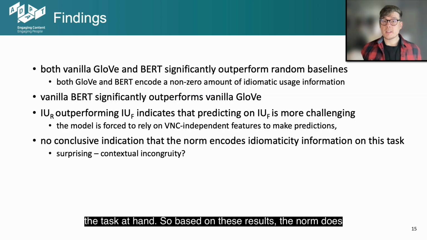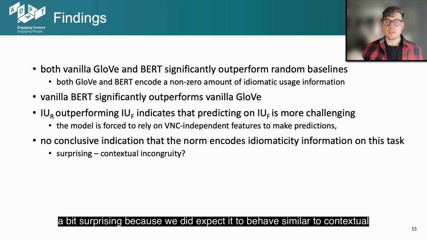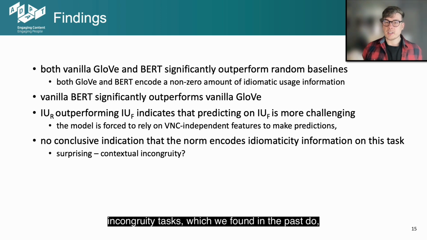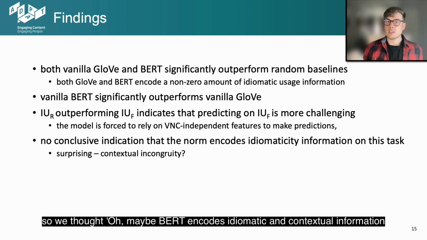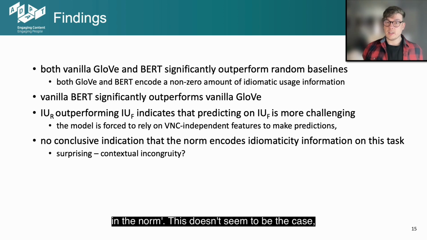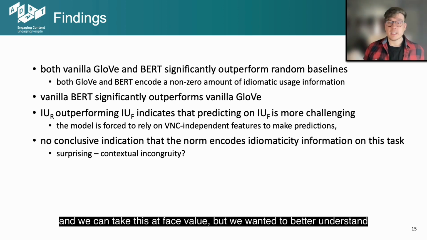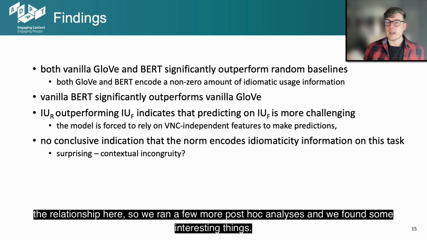So based on these results, the norm does not seem to encode any idiomaticity information, which we find a bit surprising because we did expect it to behave similar to contextual incongruity tasks, which we found in the past do, especially in BERT, encode this information in the norm of the vector. So we thought, oh, maybe BERT encodes contextual information in the norm. This doesn't seem to be the case, and we can take this at face value, but we wanted to better understand the relationship here, so we ran a few more post hoc analyses, and we found some interesting things.